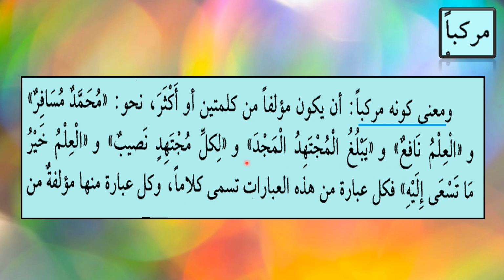All these sentences that you read now are considered and accepted by the Arabic grammarians as proper Arabic kalam. وكل عبارة منها مؤلفة من. Now all these ibara, all these phrases, are made up of 2 or more words.